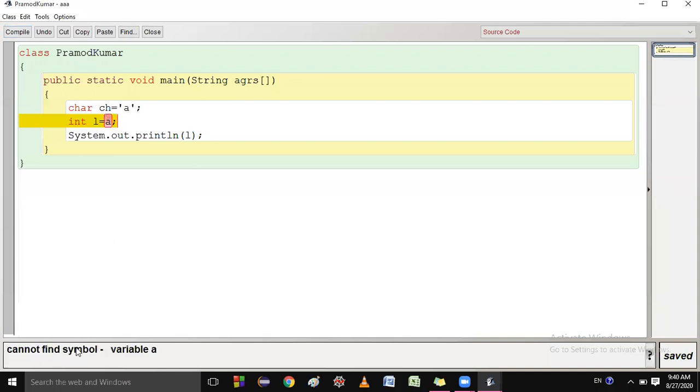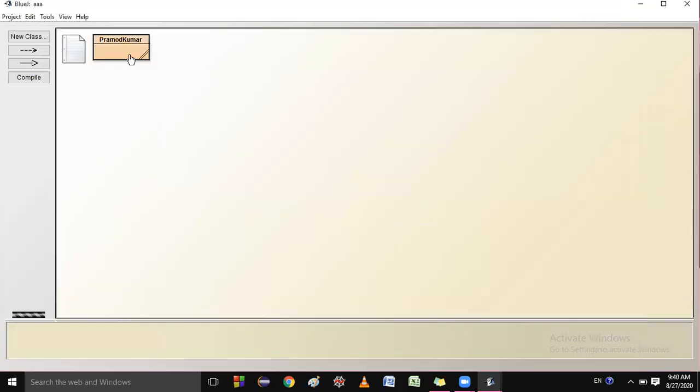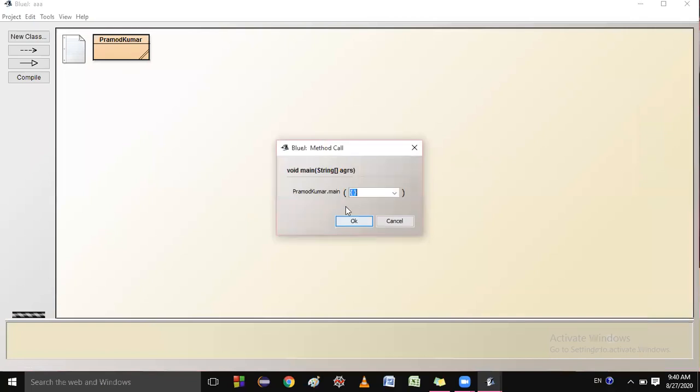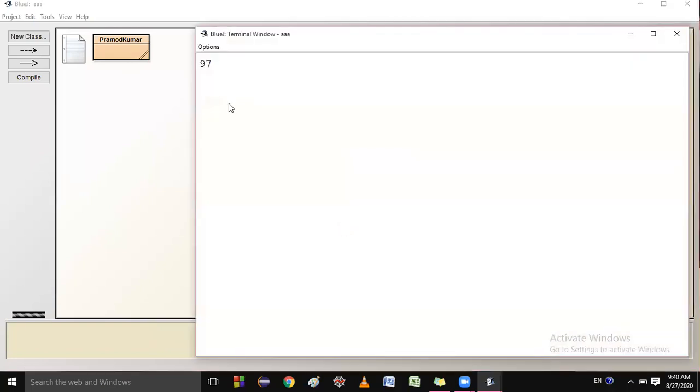Let me compile and check it. Wait, it is compiling. Okay, you are converting this ch to l, so let me show you the output. You get 97. How do you get 97?